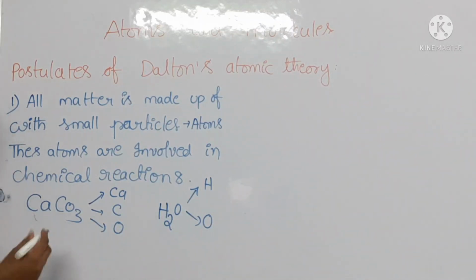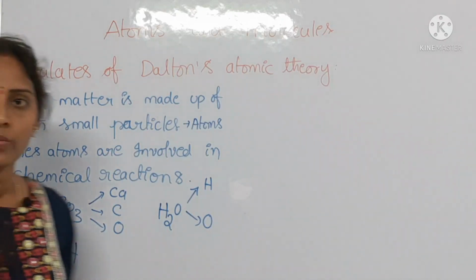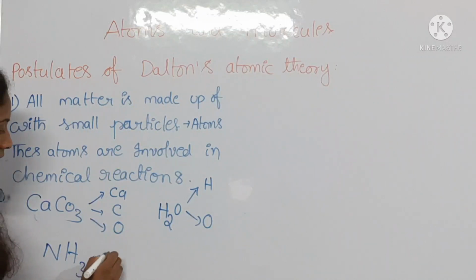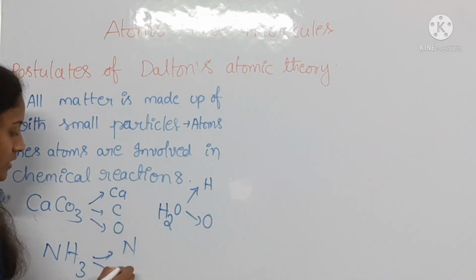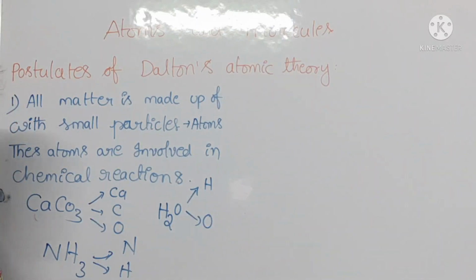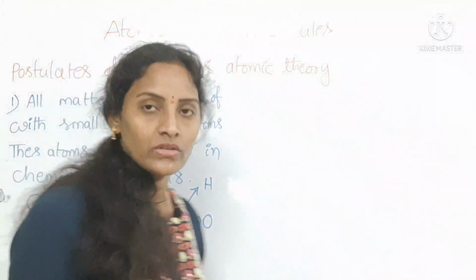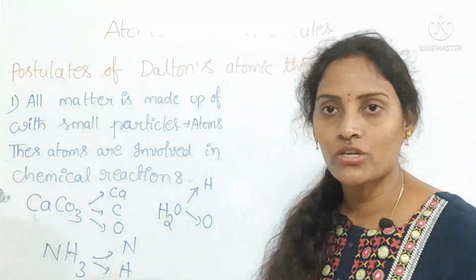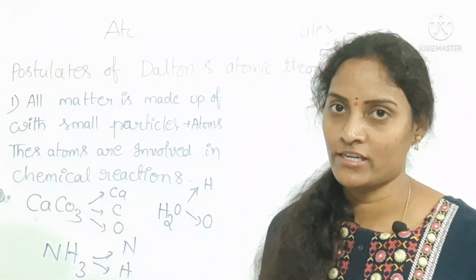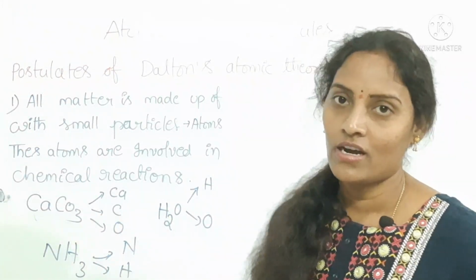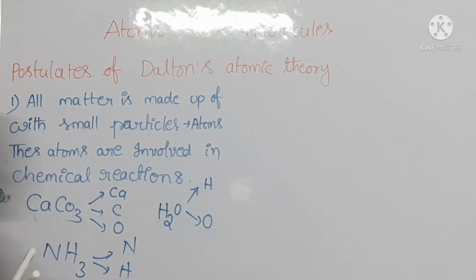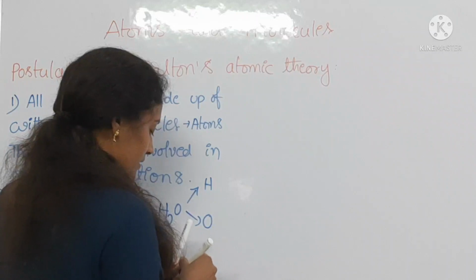You can take one more example. Ammonia is present in liquid form and gaseous form also. This ammonia is formed by nitrogen and hydrogen atoms. These are the simplest units of this ammonia compound. Okay, after combination of nitrogen and hydrogen atoms, you will get the ammonia compound. Okay, that is the first postulate. You can go to the second postulate.